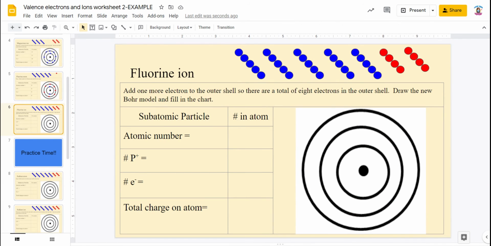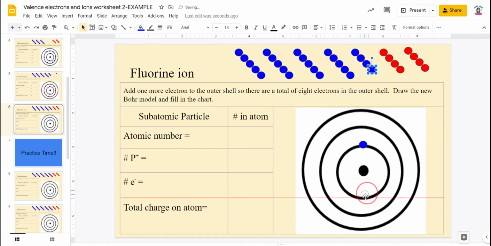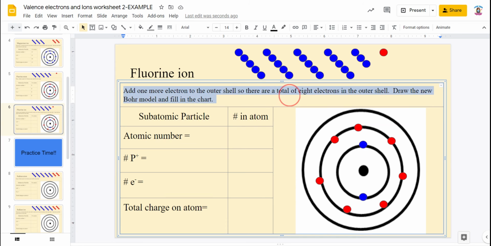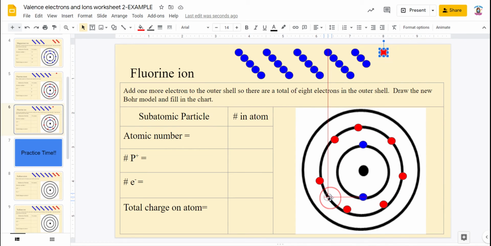Now we want to take and turn that fluorine atom into an ion. So we're going to recreate what we just did for a Bohr model. So put our 2 blue in the first shell, put our 7 in the second shell, but now in the directions it says add 1 more electron in the outer shell, so there are a total of 8 electrons in the outer shell. So we're going to carry 1 more electron down, place it somewhere in that second shell. So now we have a total of 8 electrons in our outer shell there.